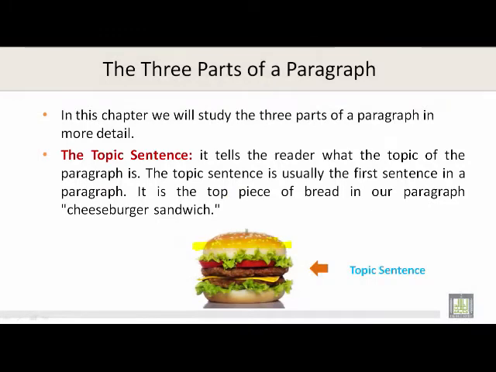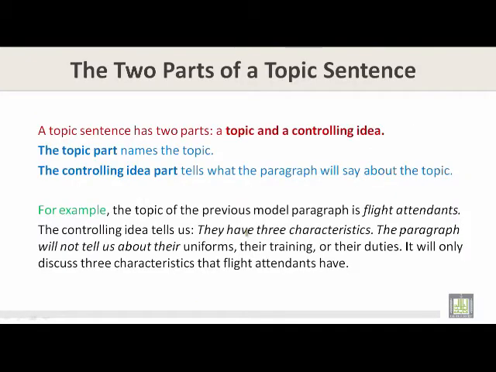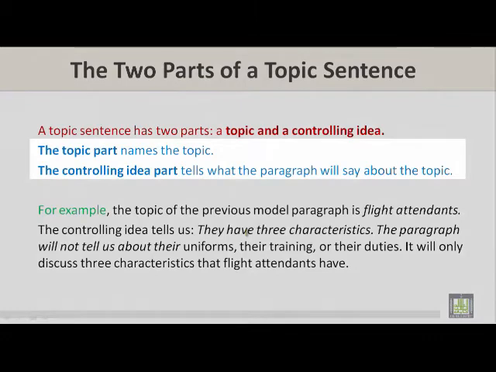It is the top piece of bread in our paragraph, cheeseburger sandwich. A topic sentence has two parts, a topic and a controlling idea. The topic part names the topic. The controlling idea part tells what the paragraph will say about the topic.